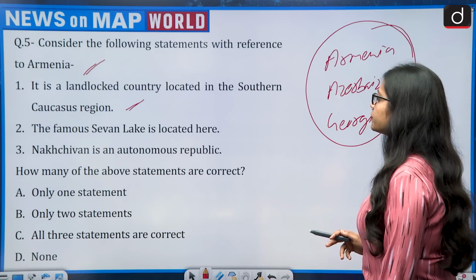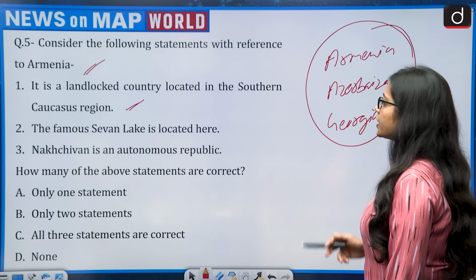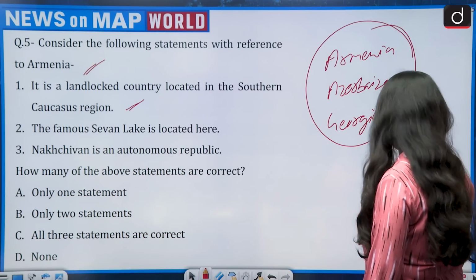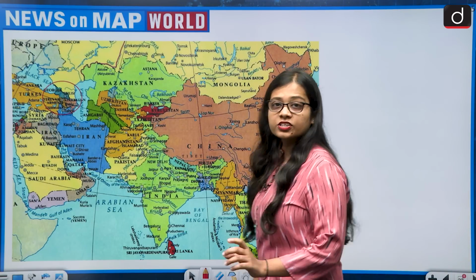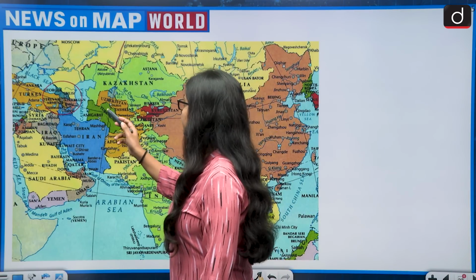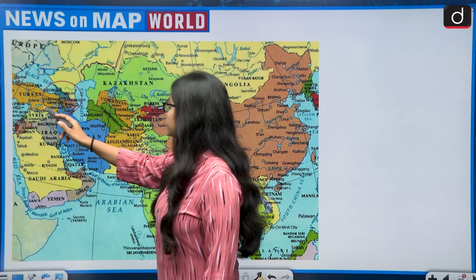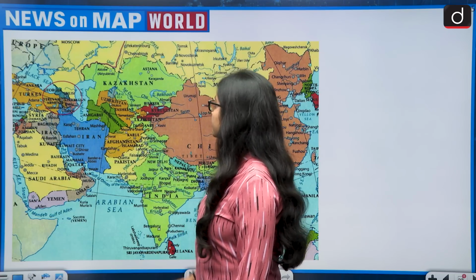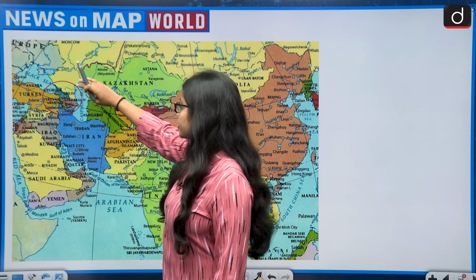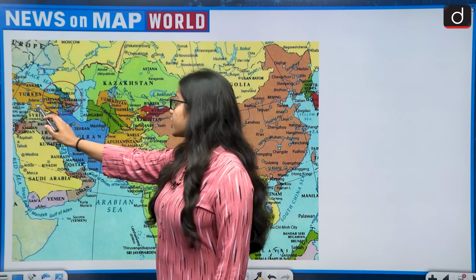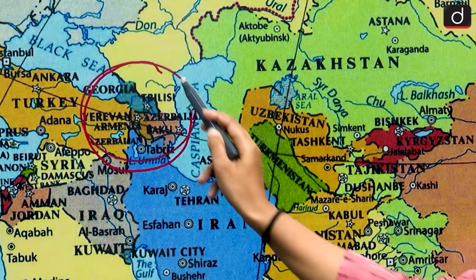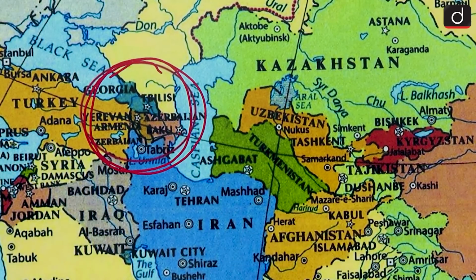So the first statement is that with respect to Armenia, it is a landlocked country located in the southern Caucasus region. So let us look at this map. The region of the Caucasus mountain is the region where Azerbaijan, Georgia and Armenia lie. That is, from above it has Russia and from below it has Iran, and then on the west it has Turkey. So this is the region of the Caucasus mountain.